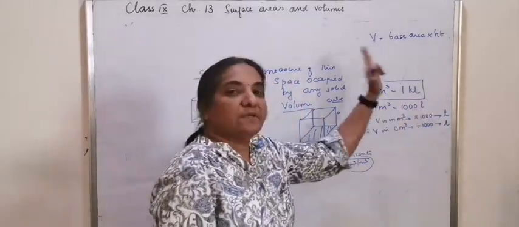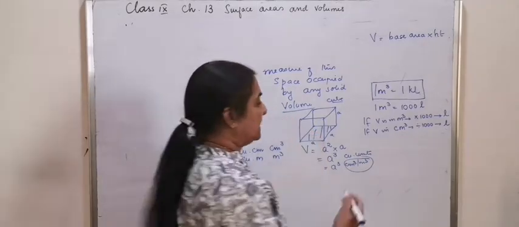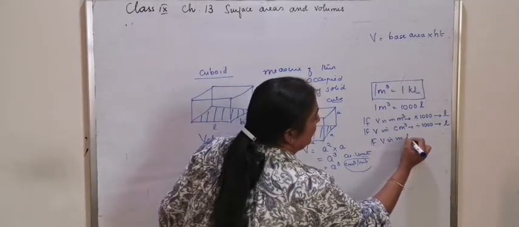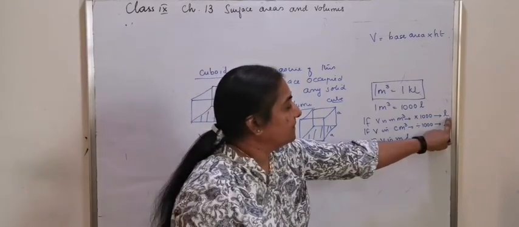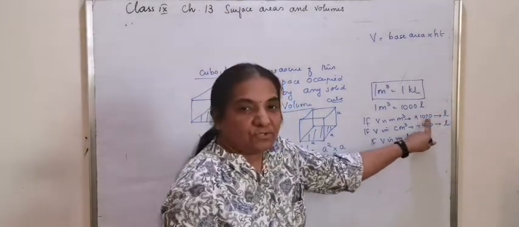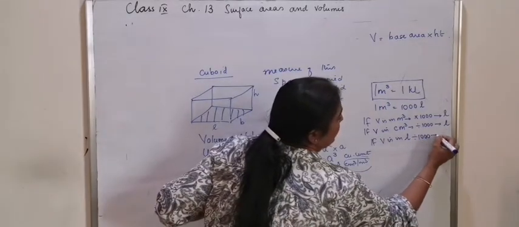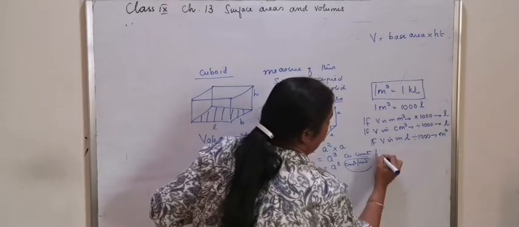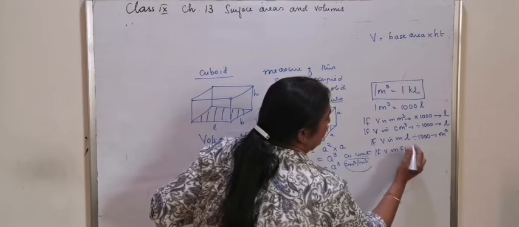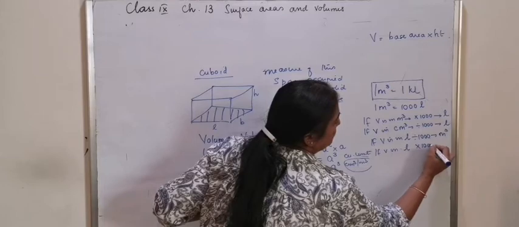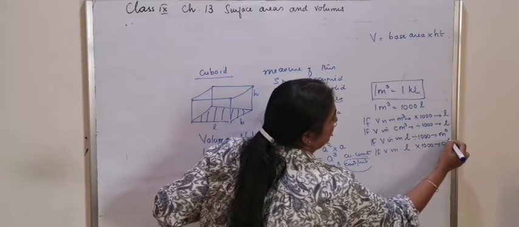If you want to do vice versa, that is, if volume is in liters, divide by 1000 to get meter cubed, and if volume is in liters, multiply by 1000 to get centimeter cubed.